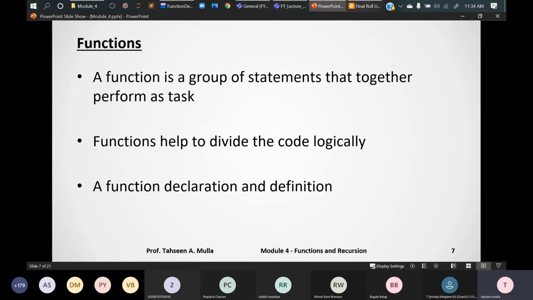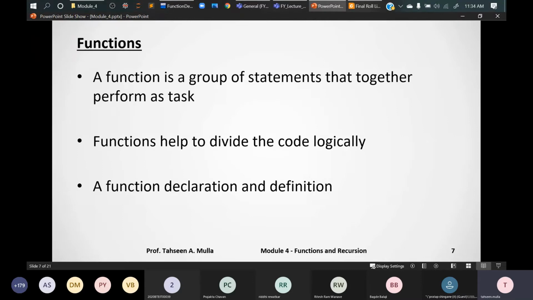So dividing your code logically helps you load only those variables which are required for a single function. The remaining 3 functions for arithmetic operations will not come into existence, right? Those variables will not consume any memory on your machine, or take any time for execution. Only that particular function will be executed, right? So functions help us to divide the code logically.